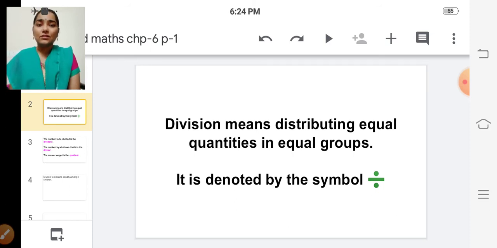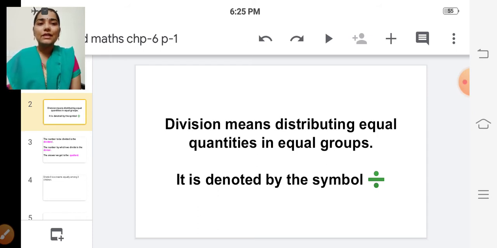So division. We have learnt about multiplication, isn't it? What do you mean by multiplication? Multiplication is the repeated addition of similar groups of things. Now we'll see what is division.